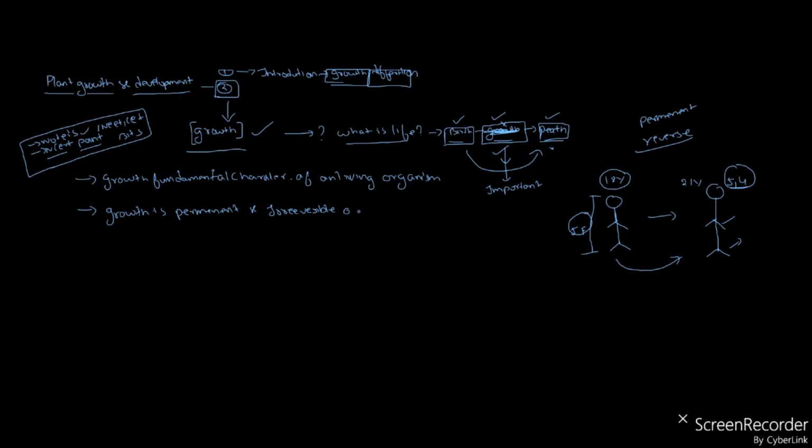Permanent and irreversible increase in the size of an organism or its parts is called growth. These are all the definitions of growth. Okay, right.